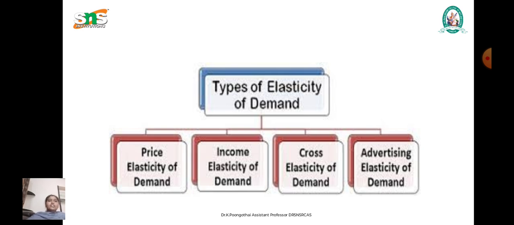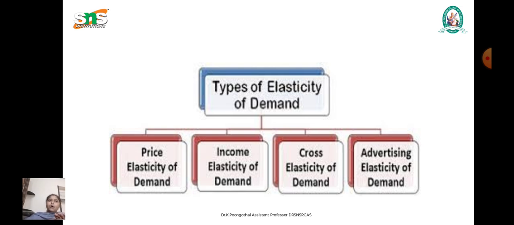The next one is cross elasticity. I think you all understand that cross elasticity means thinking in a cross way. When the price of one good changes, the demand for the other good is affected, so that is known as cross elasticity of demand. The formula is the percentage change in quantity demanded of good A divided by the percentage change in price of good B. Here we see how the demand for good A changes with the price of good B.